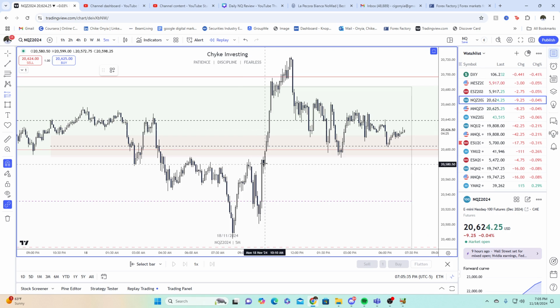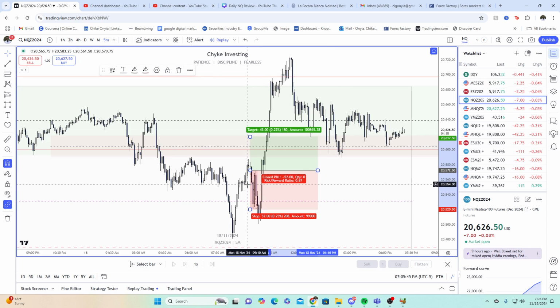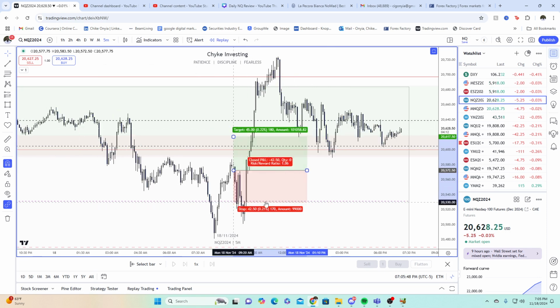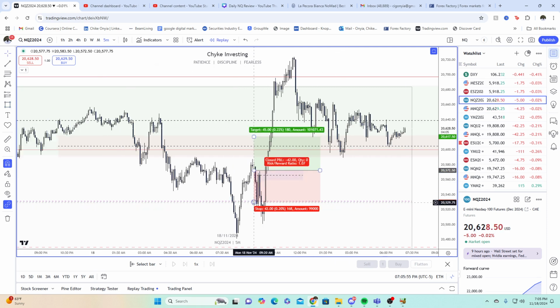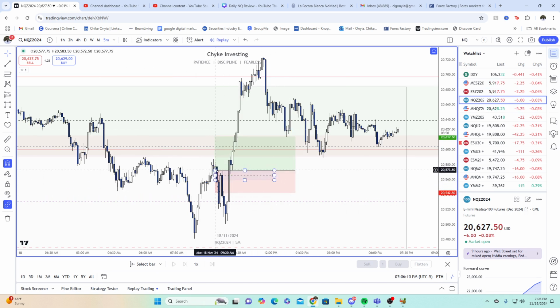So because we closed above it with such speed, your entry should be on the high of this fair value gap. Oh, it's on the high of the breaker. Or it could be on the high of this inversion fair value gap right here. And because we have this very nice inversion fair value gap that we closed above, on a good price action day, price should not come back through this inversion fair value gap too much, right? It can wick through it, which is why you want to set at least a good 3 PD array. So maybe you can set it below the consequent encroachment of this breaker right here. You can eyeball that. Enter at the high of that inversion fair value gap.